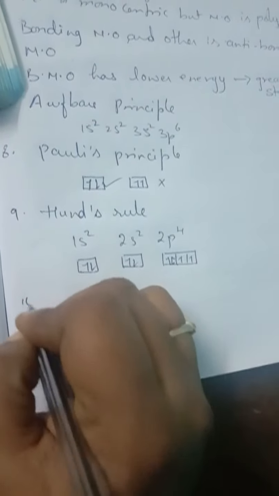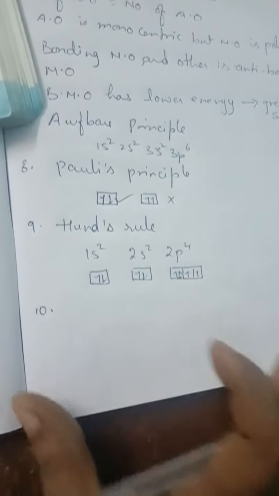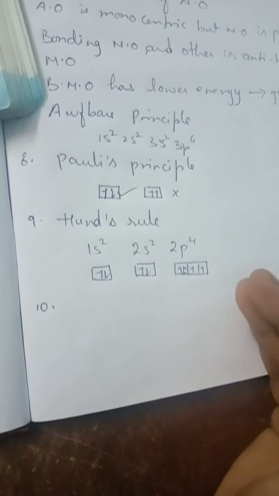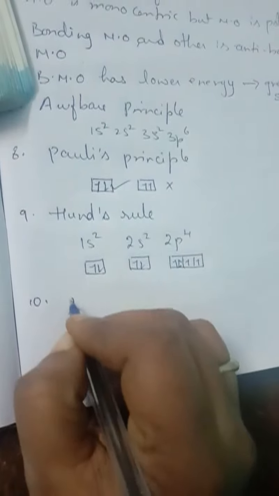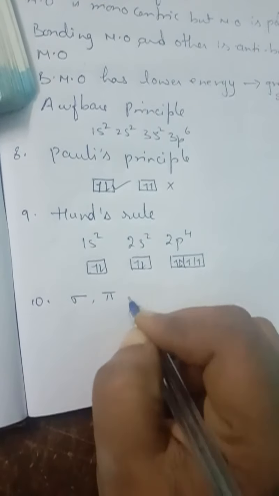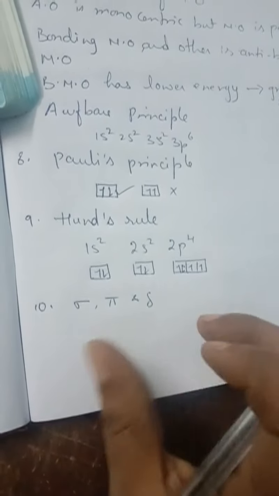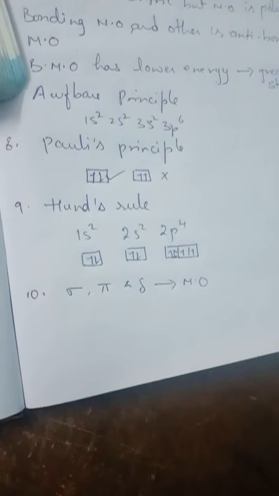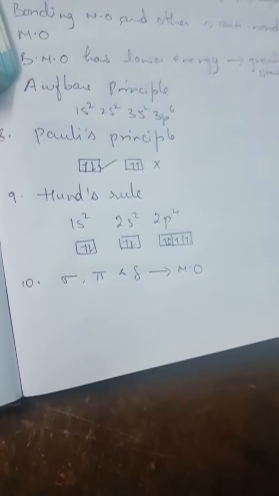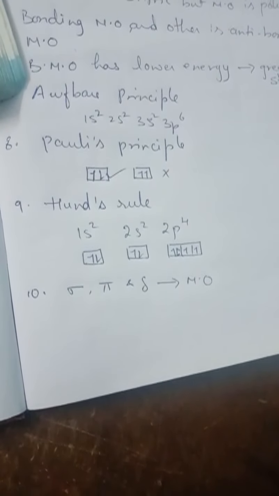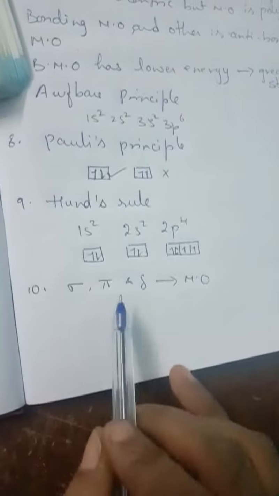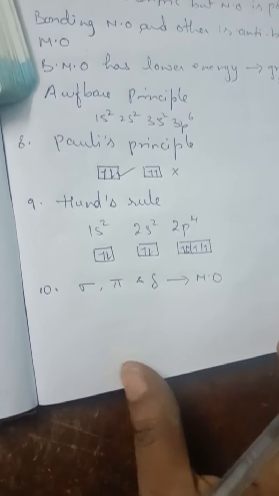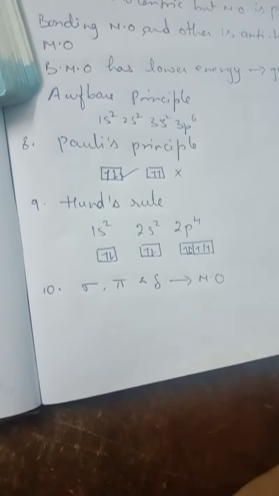So next rule. Just as the letters S, P, D are used to denote the atomic orbitals, the Greek letters sigma, pi and delta are used to denote molecular orbitals. So how we use S, P, D, F orbitals to denote atomic orbitals, in the same way the Greek letters sigma, pi, delta are used to denote molecular orbitals. So next one is formation of molecular orbitals.